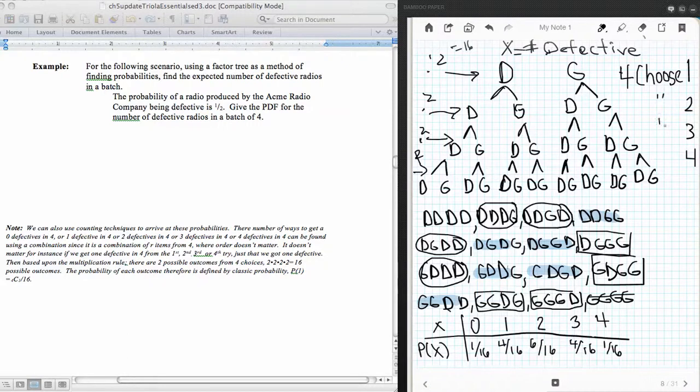Any one of these things is a combination. It's a C of 4, choose however many X we're talking about. So let's just show that with the 3 here. The combination formula for 4 choose 3, remember, is 4 factorial, the n factorial, the total number of them, divided by 3 factorial, that's my x, and then 4 minus 3, and that being factorial.